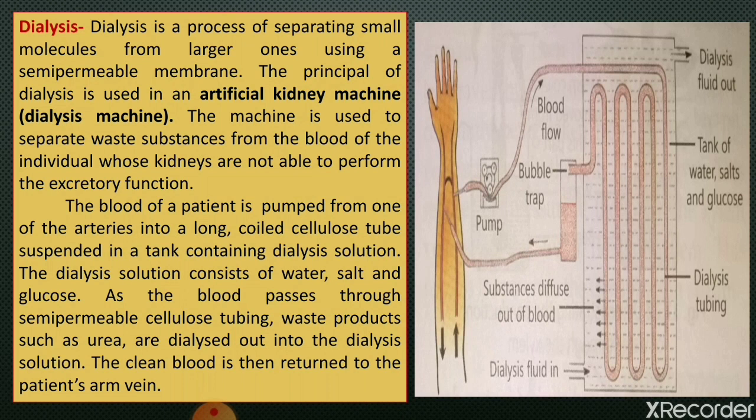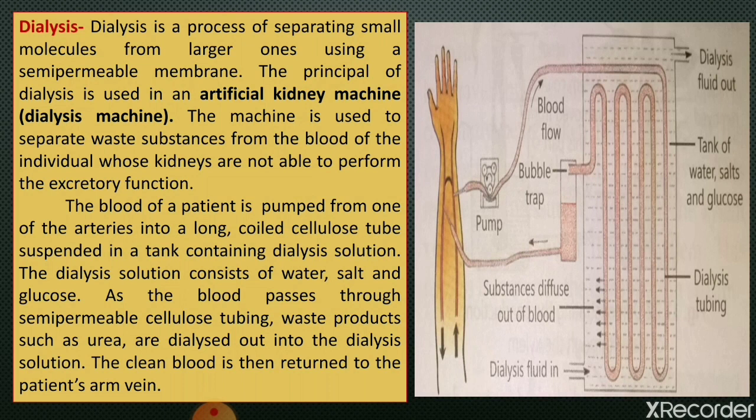It is a process of separating small molecules from larger ones using a semi-permeable membrane, which is a membrane that allows the movement of only some molecules.